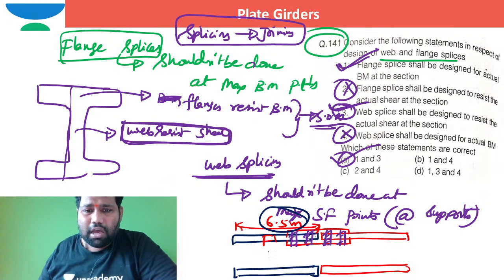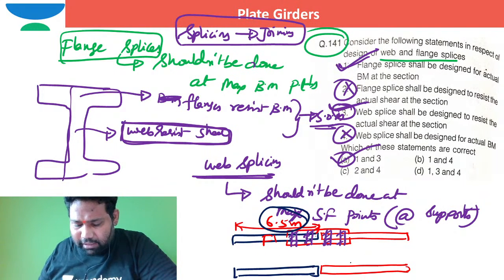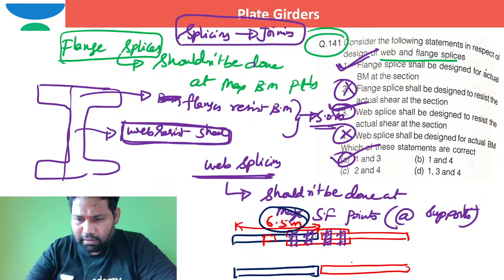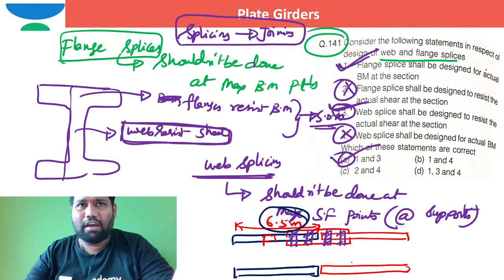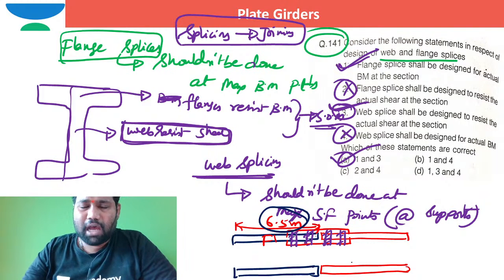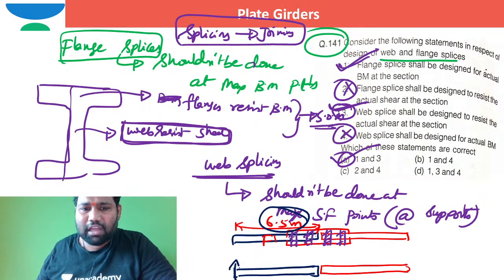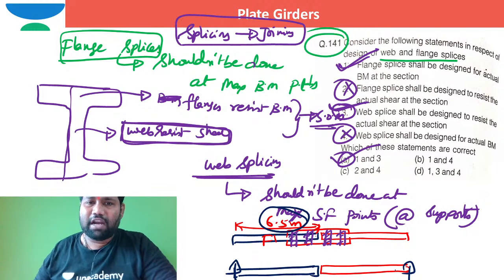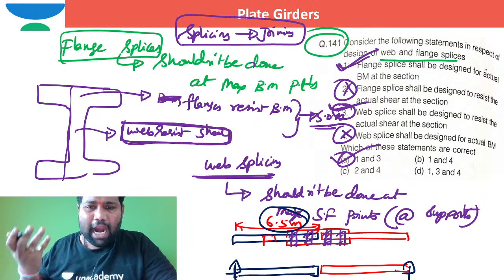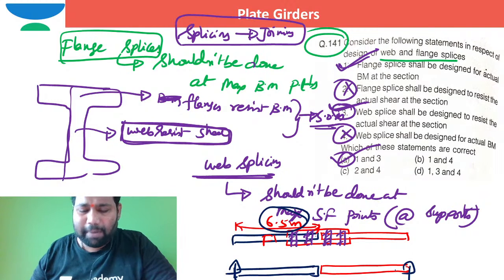So joining is nothing but splicing. If I want 20-meter plates, I definitely need to connect flange plates and web plates.